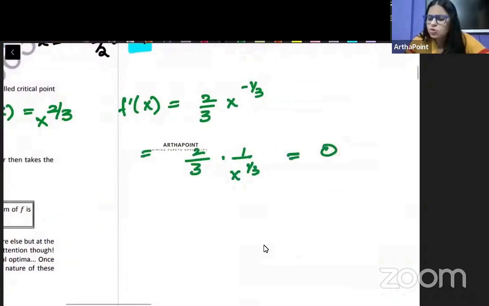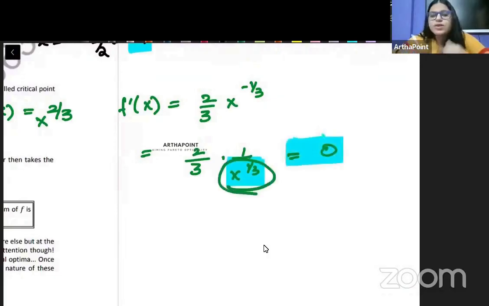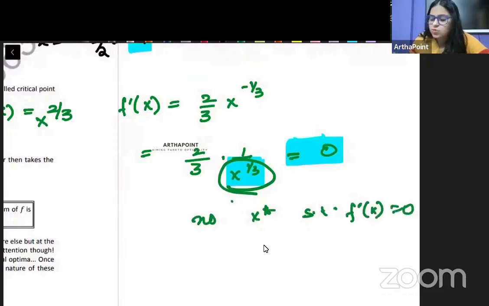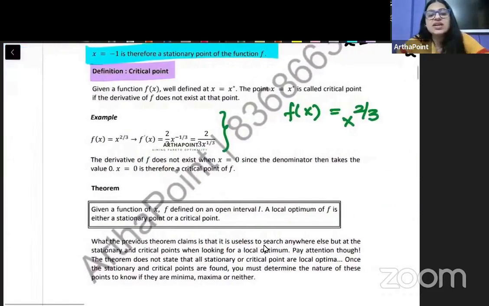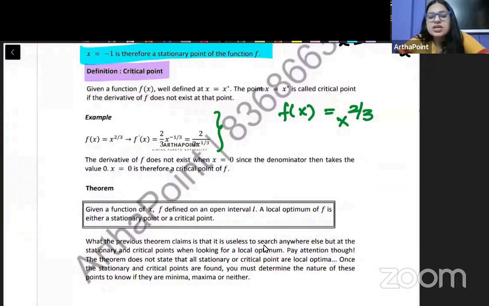Can I equate it to 0? Nahi, because this is coming in the denominator. And for this to approach 0, yahan par x should be infinity. 1 by infinity will give you 0, na? And wo bhi limit terms mein, right? So which means that there is no x star such that f dash x is equal to 0. ऐसा कोई x star नहीं exist करता such that f dash x is equal to 0.